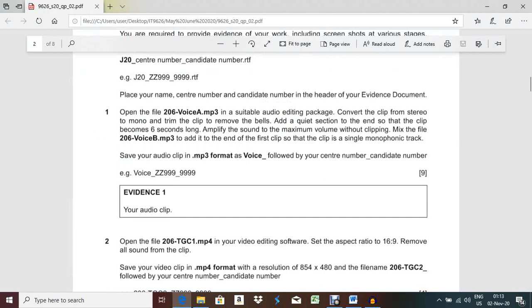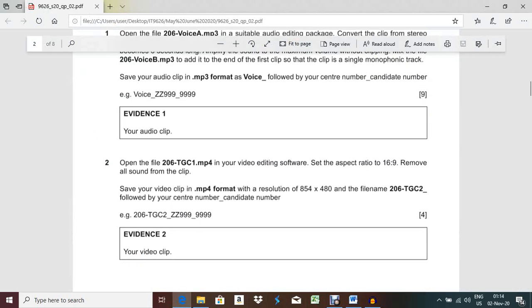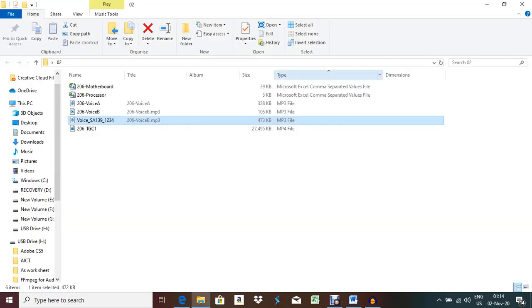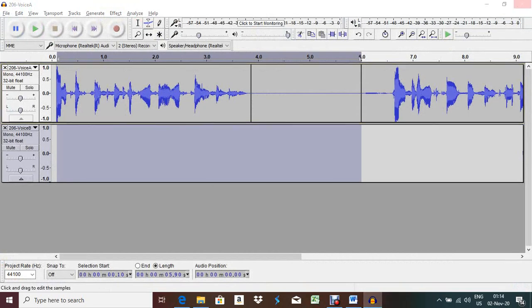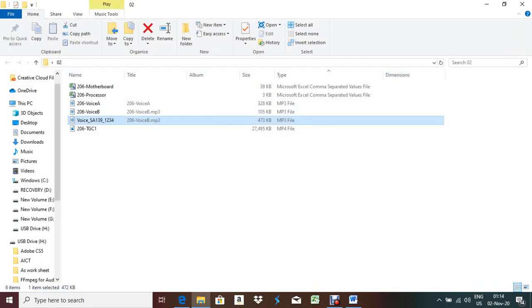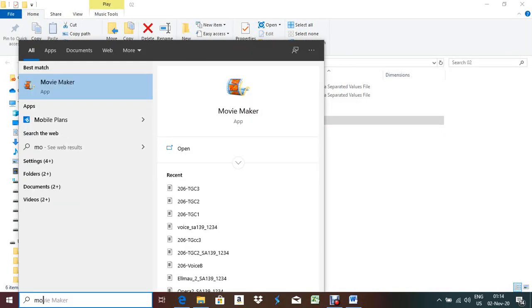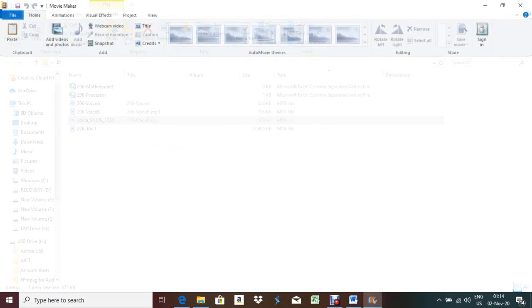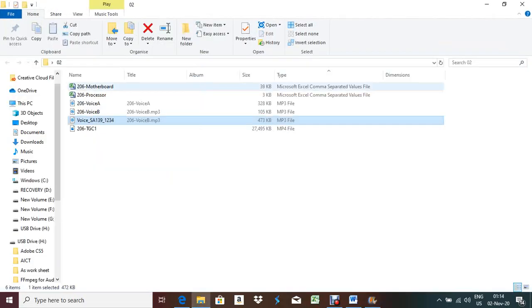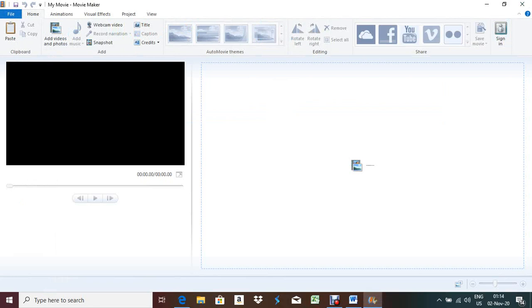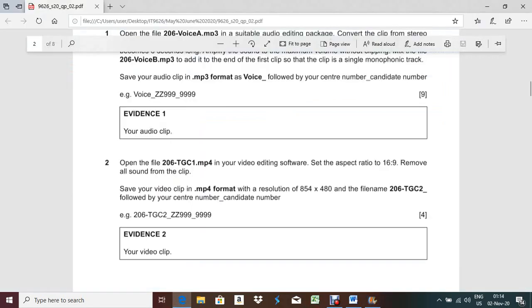So next question, open 206 tgc1.mp4. So you have to close Audacity, this part is over. Now you have to open Windows Movie Maker. After that, what they're asking to do, they're asking that open 206 tgc1 mp4 in your video editing software, set the aspect ratio 16:9, remove the sound from the clip.